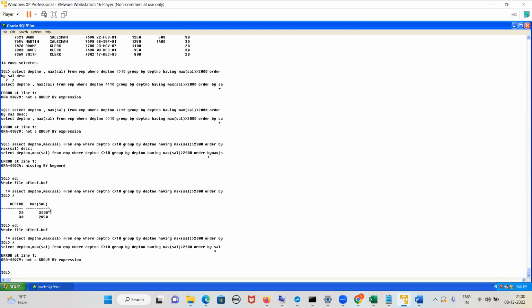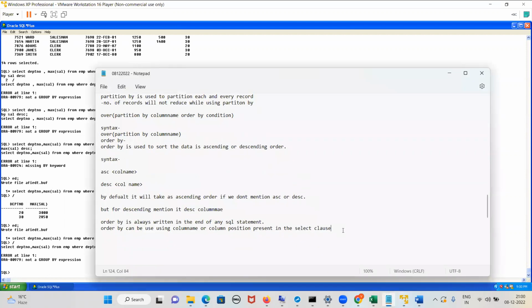Okay, this output is there. Now this data you can sort. You cannot sort the EMP table because you have only 2 columns. You can sort it based on either department number or the maximum salary. Am I clear, guys? Yes. So we have written department wise maximum salary where department number not equals to 10, having maximum salary greater than 2000, sorting it based on the salary. Next topic we will learn is sorting of multiple columns. Have you heard about that?